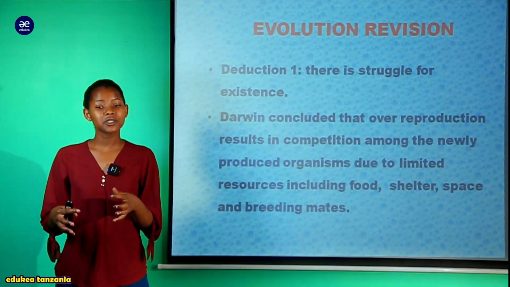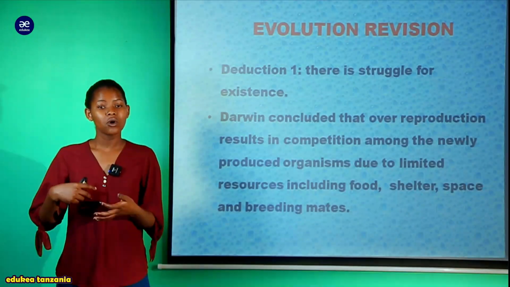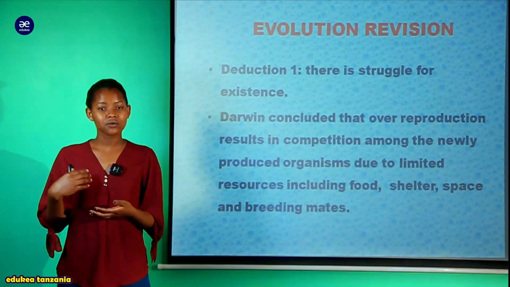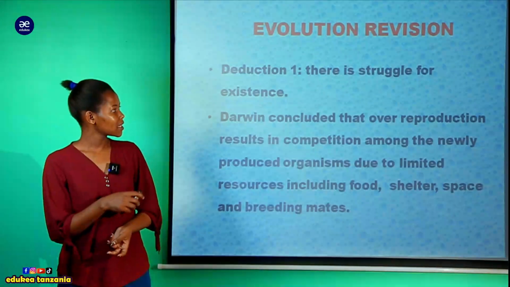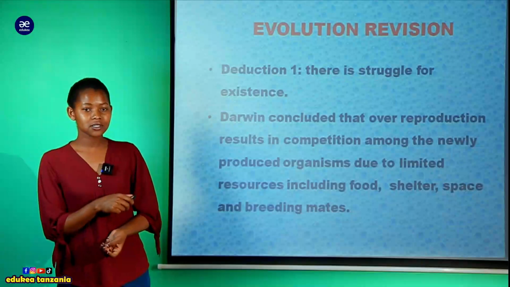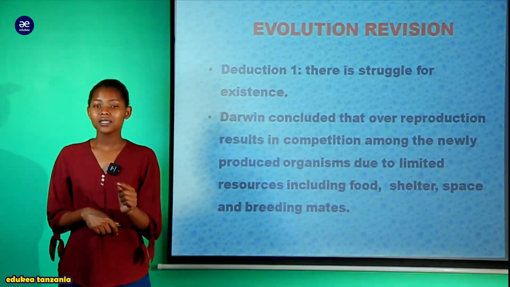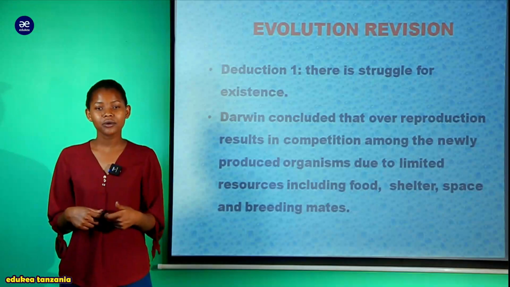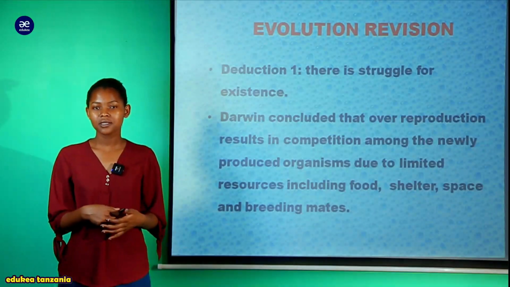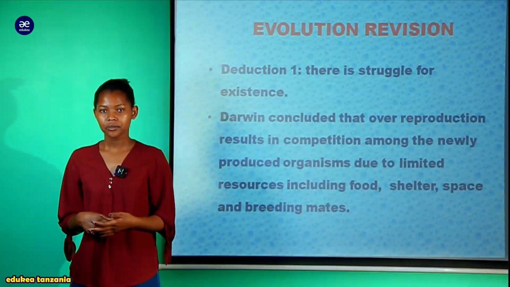So wale organism ambao watakuwa ni struggle enough kuweza watakuwa ni fit enough kuweza kustruggle na kuweza kupata kile chakula wataishi. That is the struggle for existence. So ili uweze kuexist, lazima ustruggle upate kile kitu ambacho kitakuwezesha wewe kuexist. That is according to Darwin.